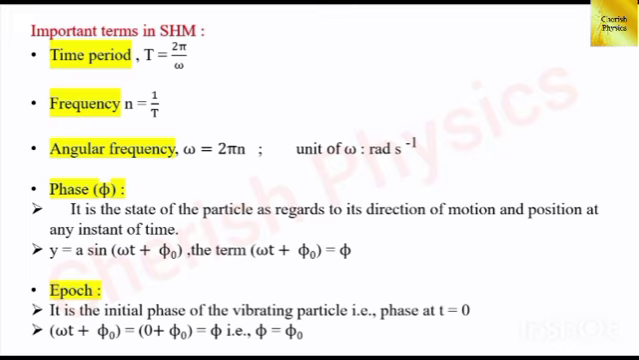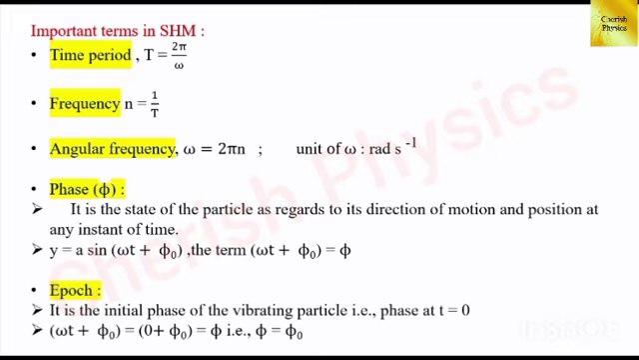Next one, phase, denoted by the letter phi. It is the state of the particle with regard to its direction of motion and position at any instant of time. That is, it is the phase angle. In the displacement equation y equal to a sin of omega t plus phi naught, the term omega t plus phi naught is the phase and is denoted by the letter phi.